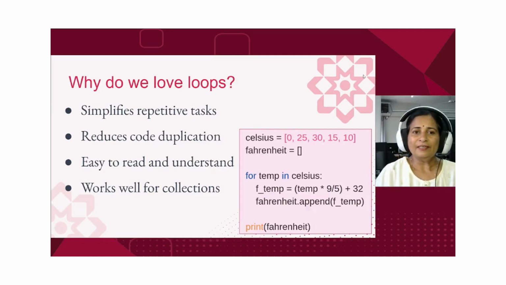But when your data grows or the task becomes more complex, loops can slow down. Here we hardly have a list of 5 elements. Let's take 100 elements or 1000 elements, that's fine. But what if we have a million data items to be processed?